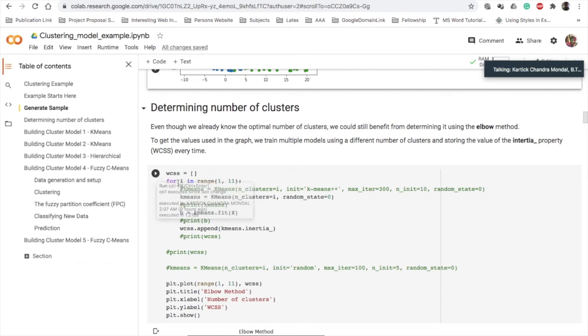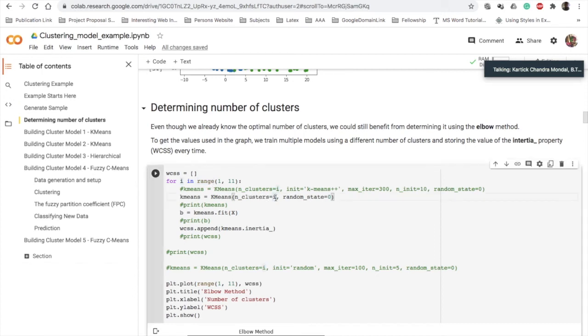So by using this, I have used 10 runs. That is, 10 times I run the k-means algorithm with a different parameter, that means the number of clusters, here that is i. The first time it is 1, second time it is 2, 3, 4, 5, 6, 7, 8, 9, 10. This range is 1 to 11, that means 1 and less than 11, that means up to 10. So this way it will run.